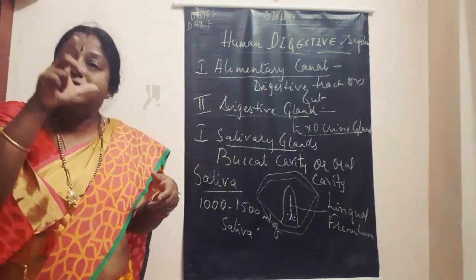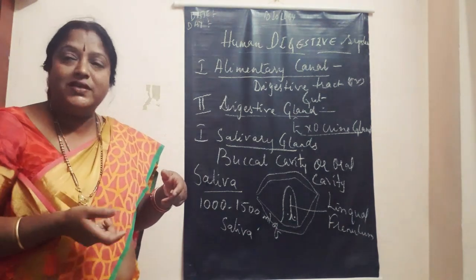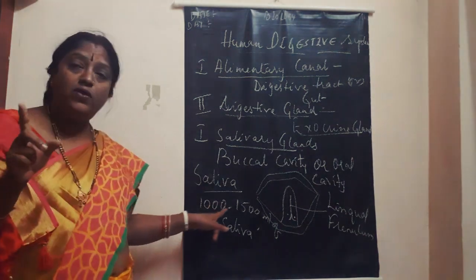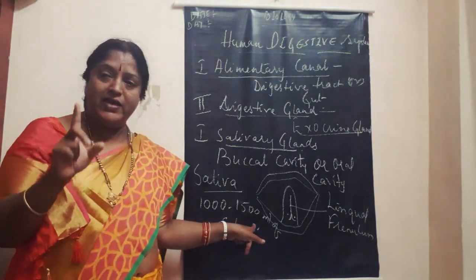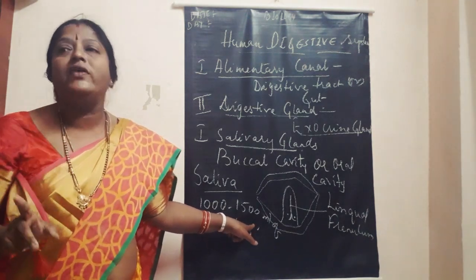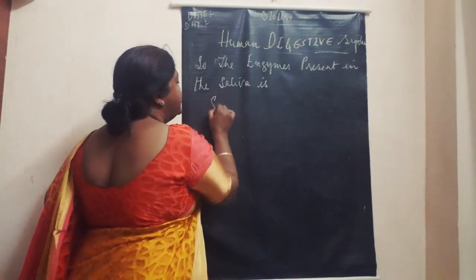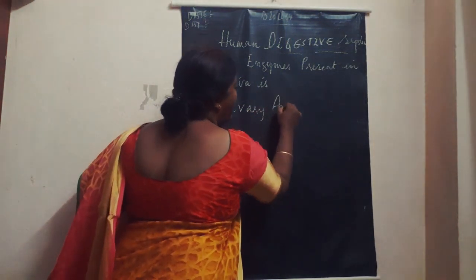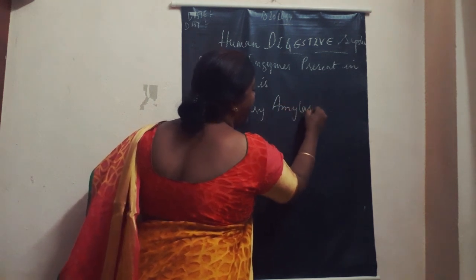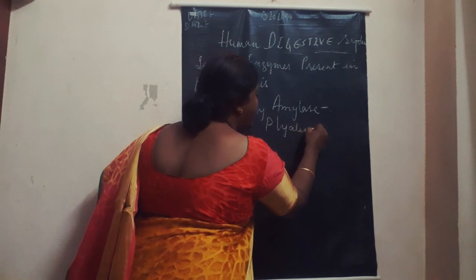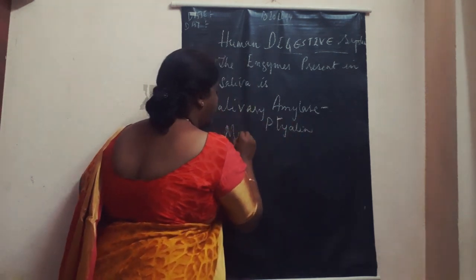Okay, so this also helps in secretion of saliva. In a day, 1000 to 1500 ml of saliva is secreted. And this saliva consists of two types of enzymes. The first is salivary amylase, which is also called ptyalin. And the second one is maltase.